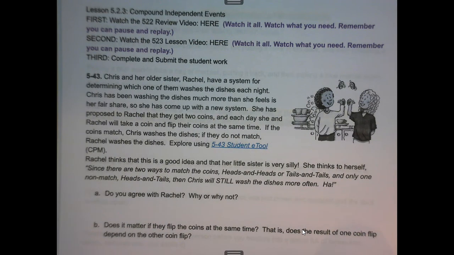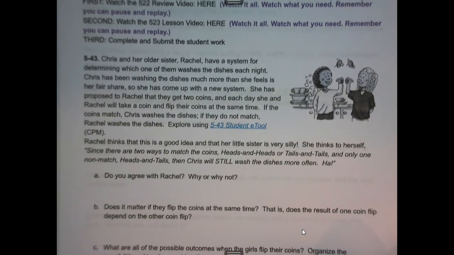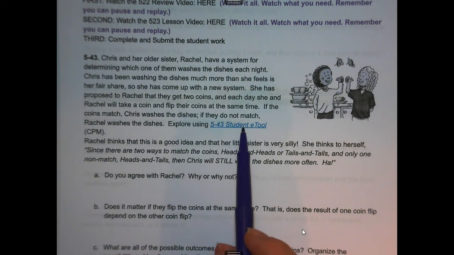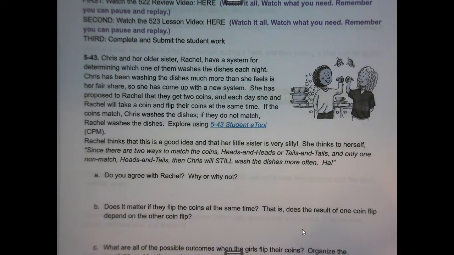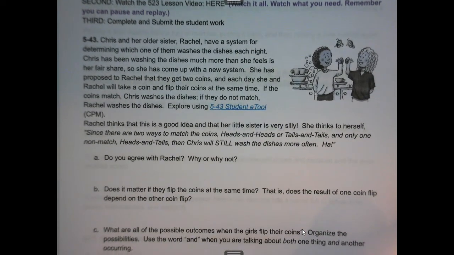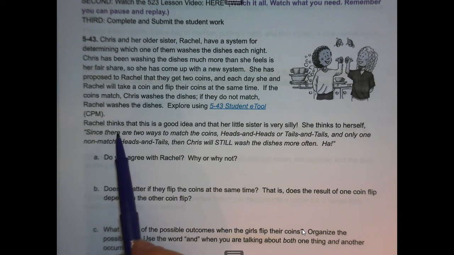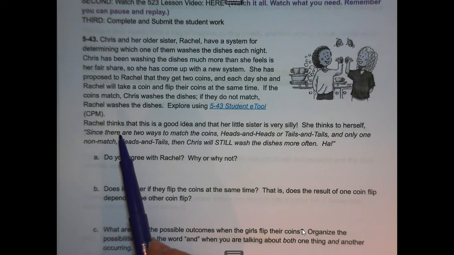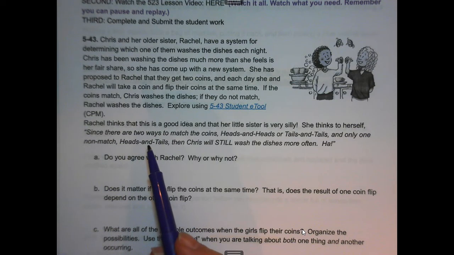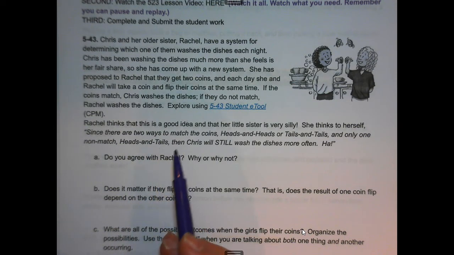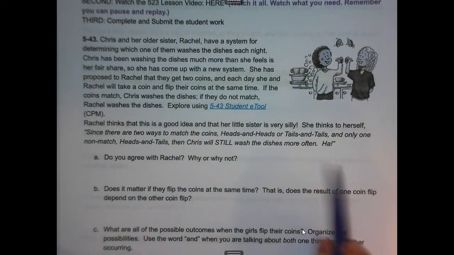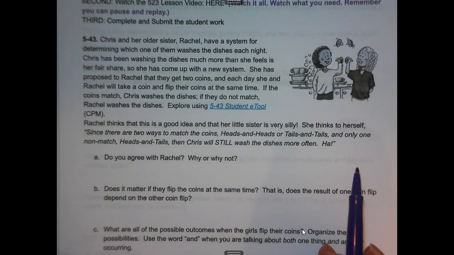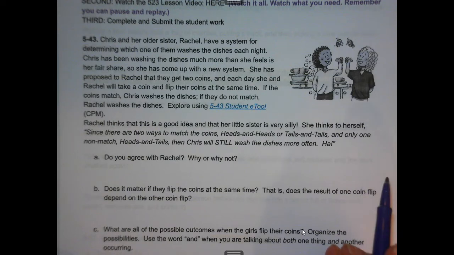And again, we have an e-tool for you to experiment or explore with. You can click on your Google Doc and it should take you right to that e-tool, or go into your ebook if that is easier for you. Rachel thinks that this is a good idea and that her little sister is very silly. She thinks to herself, since there are 2 ways to match the coins, heads, heads, or tails and tails, and only one non-match, heads, tails, then Chris will still wash the dishes more often.